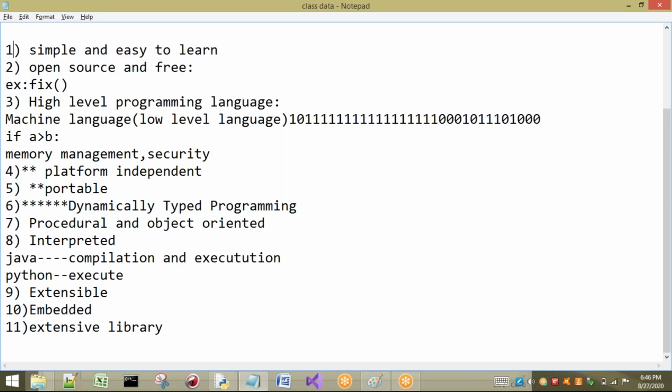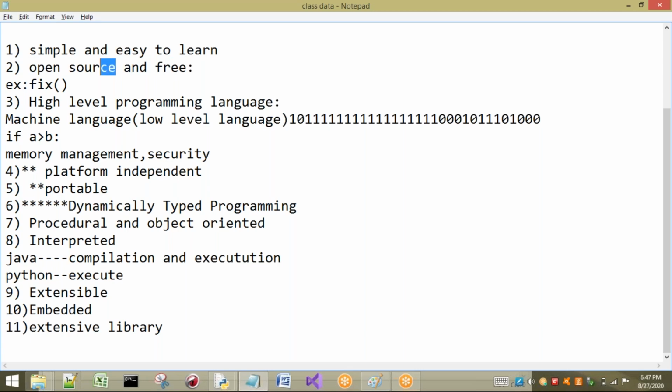So the first one is what? Simple and easy. For example, nowadays this language is going to be in CBSE. I think they have Python for 9th and 10th class. It is so simple and easy. Next, if you want to download it, it is easy. It is free to download. We have no need of any licenses for it.